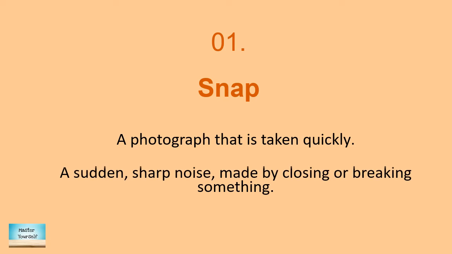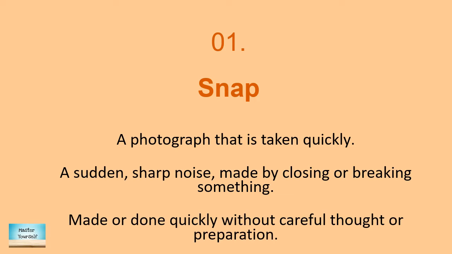Snap. This word can be used in the forms of noun, adjective and verb. Let's consider the nouns first. A snap is a photograph that is taken quickly. For example, we took a snap of the hills. A sudden, sharp noise made by closing or breaking something is also called a snap. For example, he closed the door with a snap.